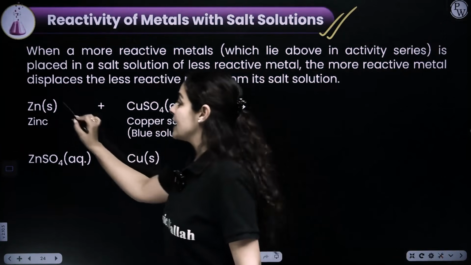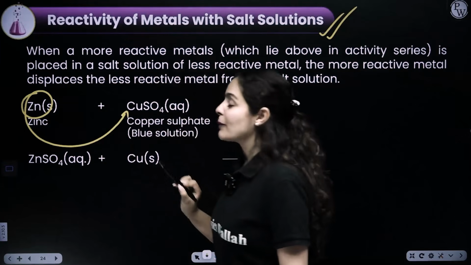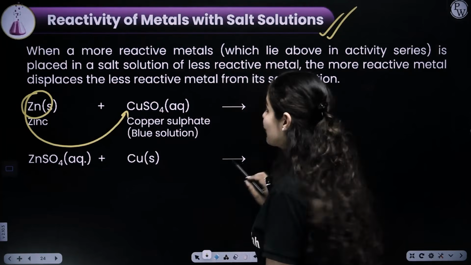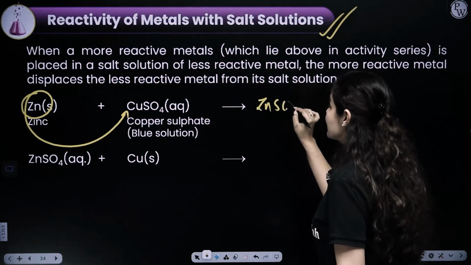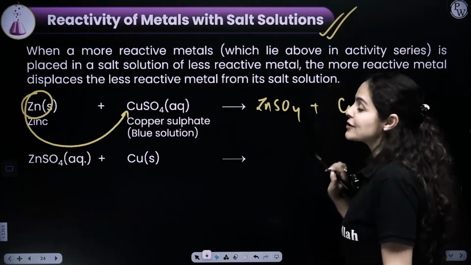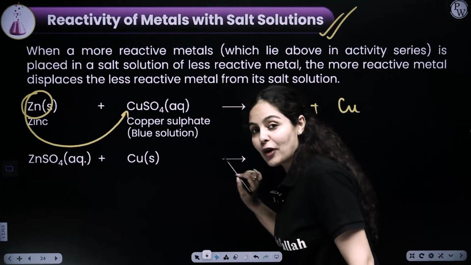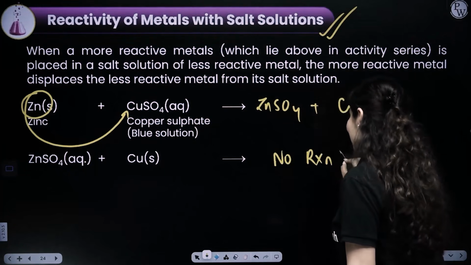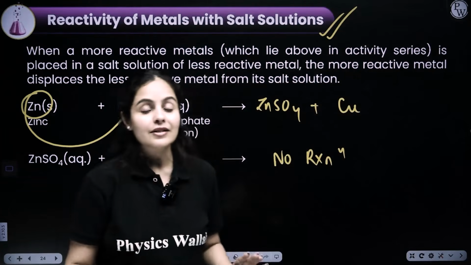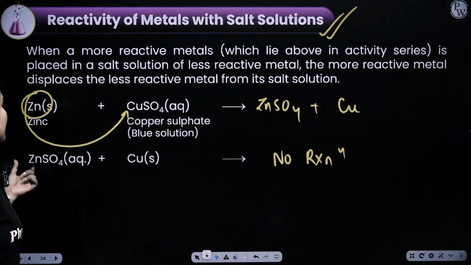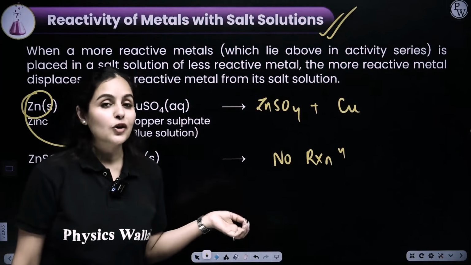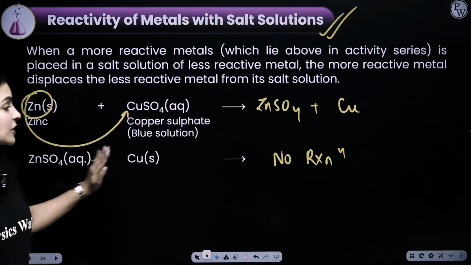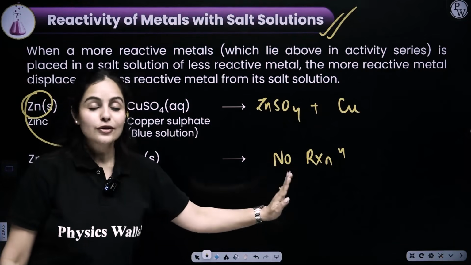Can zinc react with copper sulfate? Yes. Definitely. Zinc will displace copper from its position because reactivity of zinc is more as compared to reactivity of copper. That results in formation of zinc sulfate. Along with that, copper would be out alone. What would be formed in the second reaction? Please write no reaction. No reaction, guys. I hope you haven't formed any product in this case. Copper cannot displace zinc because copper is less reactive. Copper doesn't have the strength to displace zinc from its position. So this would be no reaction at all.